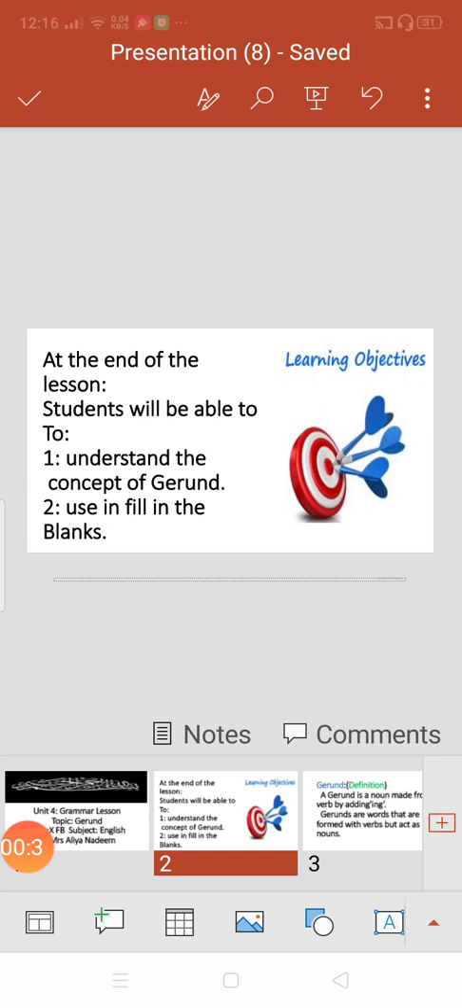So, first of all, we will know the objectives of today's lesson. At the end of the lesson, students will be able to understand the concept of gerund used in fill in the blanks.